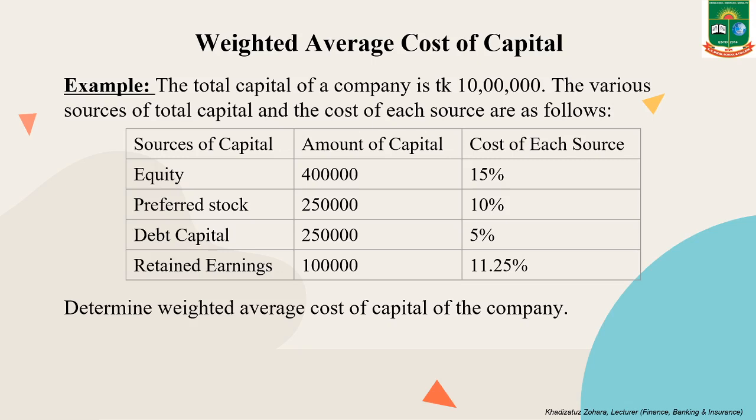The various sources of total capital and the cost of each source are as follows. Sources of capital here are equity, preferred stock, debt capital and retained earnings, and the amounts of capital are 4 lakh, 2 lakh 50,000, 2 lakh 50,000 and 1 lakh. Costs of each source are 15%, 10%, 5% and 11.25%. We have to determine the weighted average cost of capital of the company.